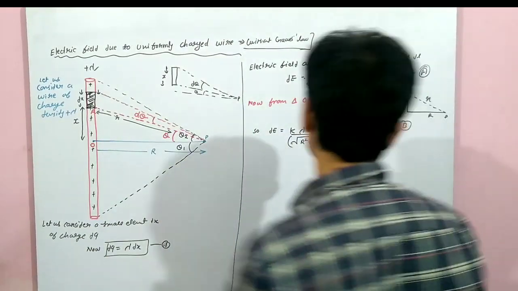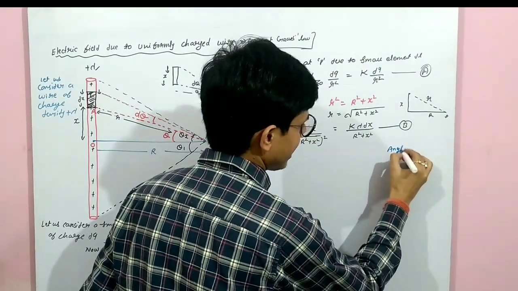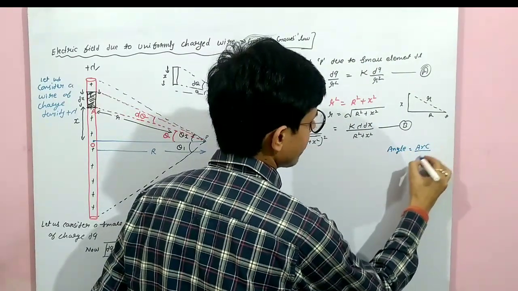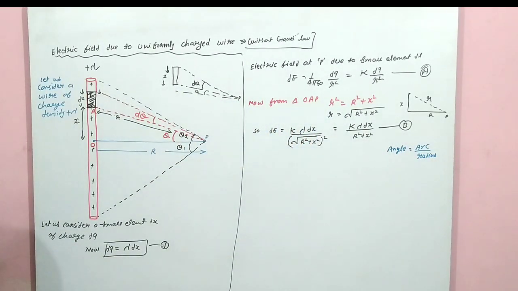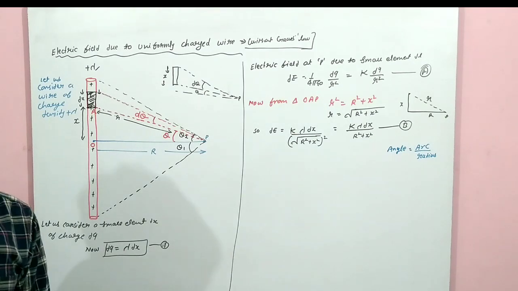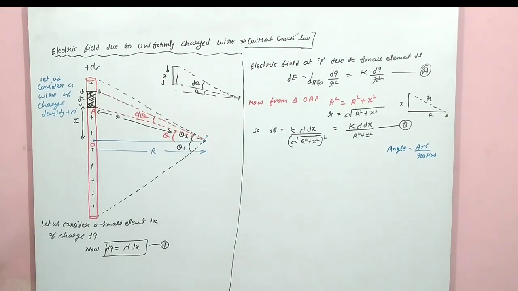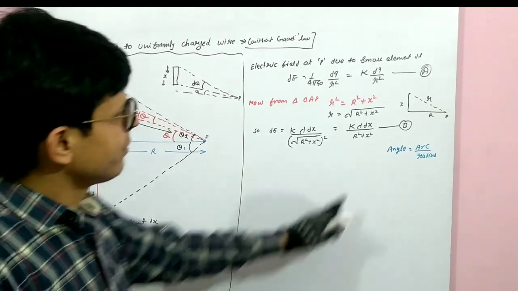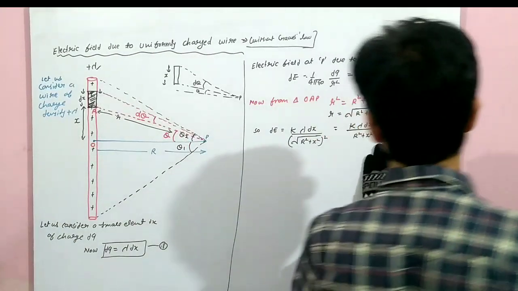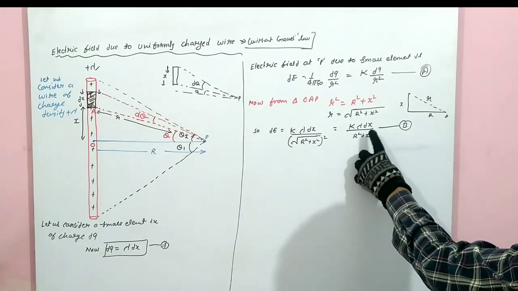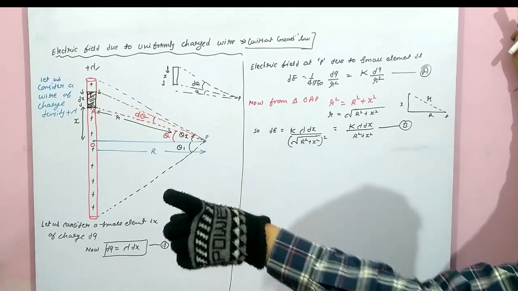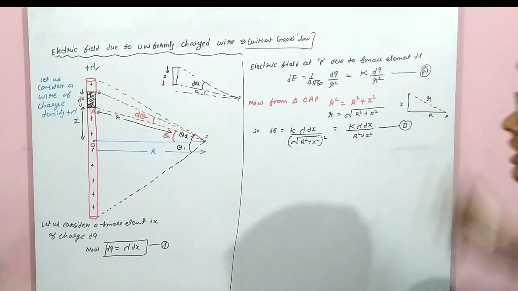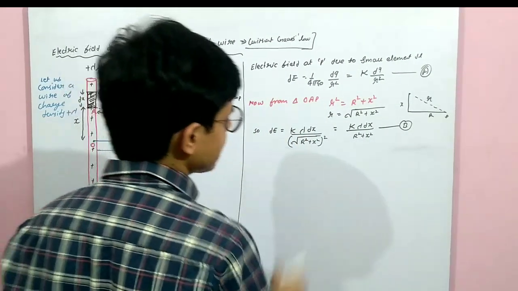Now everybody knows that angle equals arc upon radius. Now we can put this value. One thing we will do: we will not take this form. I am not solving this according to the book from here. I am giving you a new method, which will satisfy you. Now see how you will solve after this.